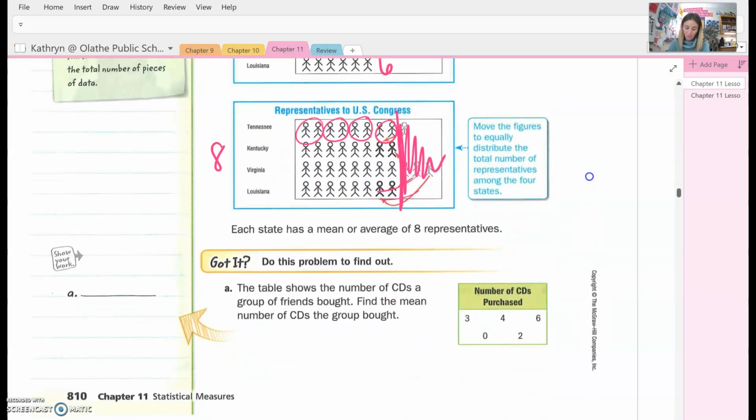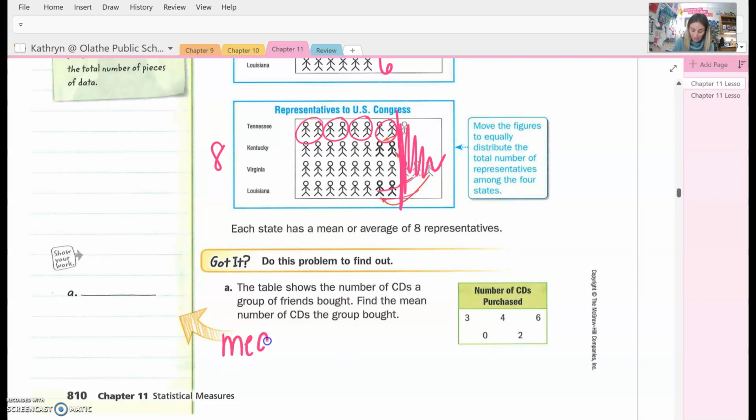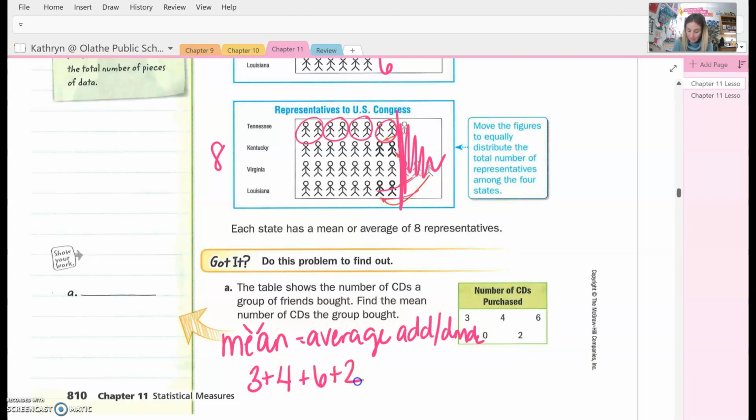All right, let's take a look at this practice. It says the table shows the number of CDs a group of friends bought. Find the mean number of CDs the group bought. So again, mean. It is so mean that Mrs. Horner is making you find the average by adding up, add, then divide. Okay, so we're going to add 3 plus 4 plus 6 plus 2 and plus 0 because it's there. We have to include that 0.